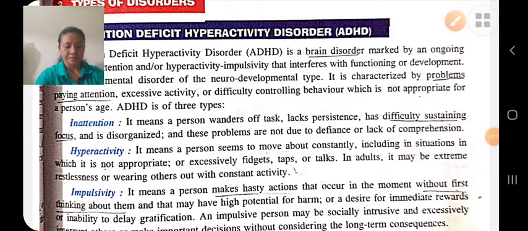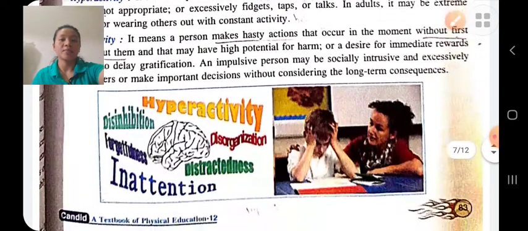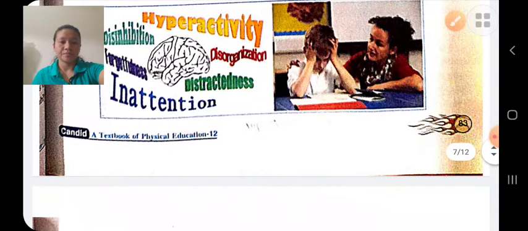Children with low birth weight are more likely to have attention deficit hyperactivity disorder. Diet, due to malnutrition or diet problems, if he does not get a proper diet, may also lead to ADHD.